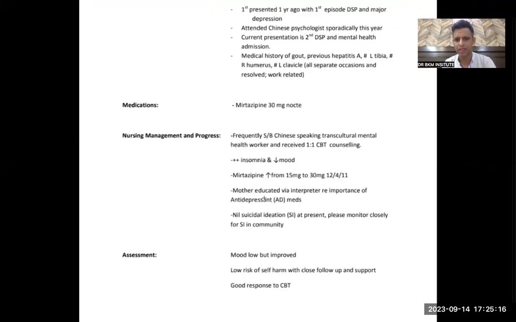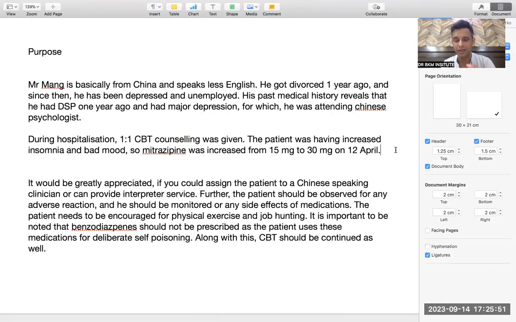Now let's see any other important. Mother was educated via interpreter regarding the importance of antidepressant medication. This is very important. But again, the problem is they have not given me this in the discharge plan. Otherwise, this data seems very important. So if I have any word count which is left, then I will use this data that mother was not in the favor of medication, so she was educated regarding the importance of antidepressant medication. Again, you can write it because it's a very important line. I don't want to miss it, so I will try to write it here. But normally these lines should also be given in the discharge plan, that her mother also was educated.